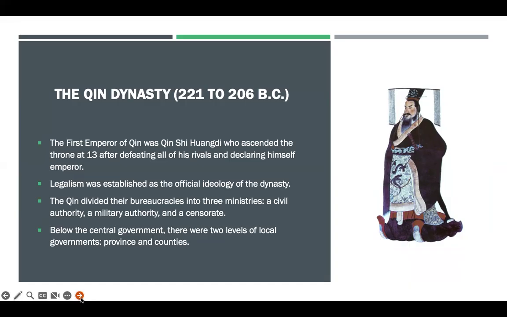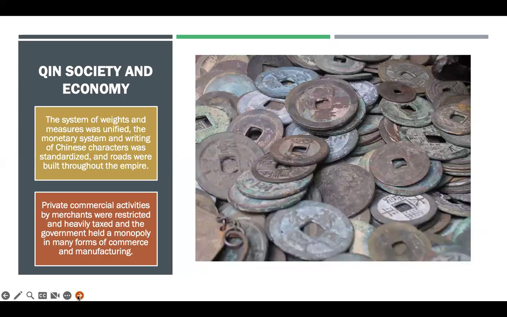They actually organized their bureaucracies a lot more than they had been in the past, and they put them into three ministries. So you have civil authority, military authority, and a censorate. Below them, you have two levels of local governments, provinces, and counties. Now, the Qin society was based on weights and measures as far as economics was concerned.